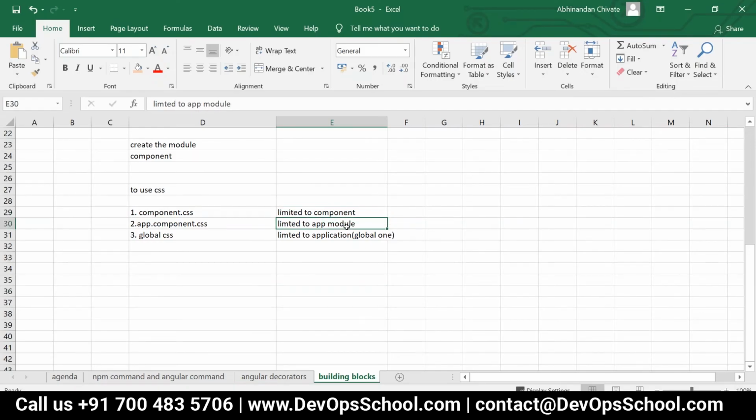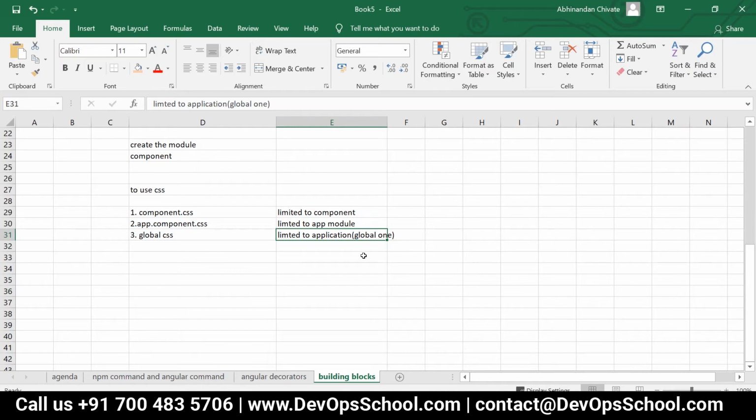Limited to only the app module, and there should not be a duplicate of the application. That is the global one. There should not be a duplicate also. Like in global CSS, if I have the same name, and if I have it at the component level also, it's going to follow the overriding principle.